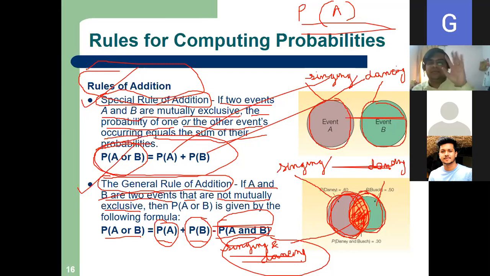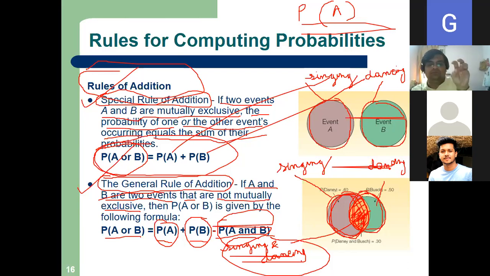Right. So now whenever I give you a problem, we will first see whether the events are mutually exclusive or not. If two events are mutually exclusive, we will apply the rule of addition. If they are not mutually exclusive, it means overlapping.